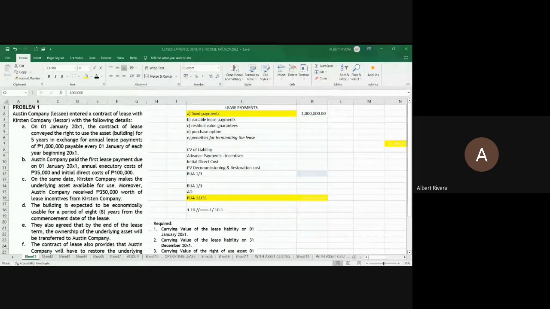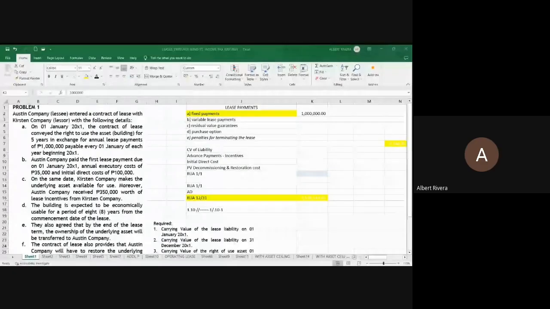Okay, we will be using the annuity due. Why? Because the date of transaction is January 1 and the date of the first lease payment is also on January 1.